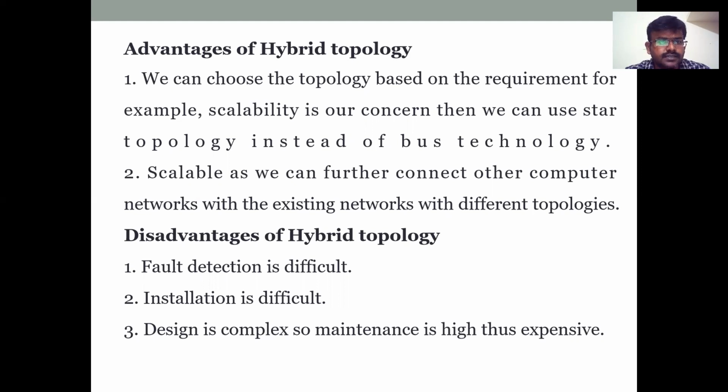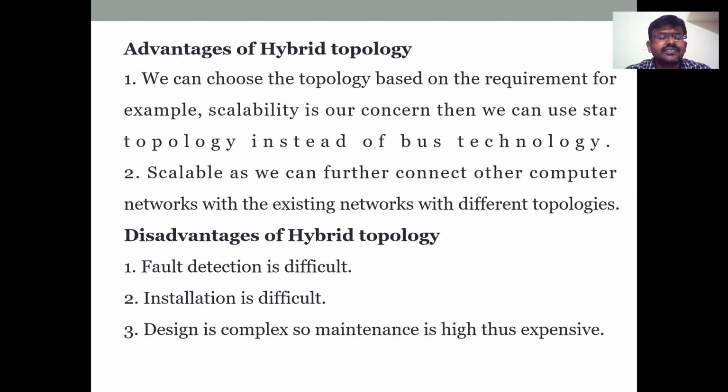Disadvantages of hybrid topologies. Fault detection is difficult. Why? Because two different topologies are used. While we are sharing data through the two different topologies, if a failure happens, it is very difficult to find where in the network the failure happened. Also, installation is difficult. While using two different topologies it takes more time, and the cost is also expensive.